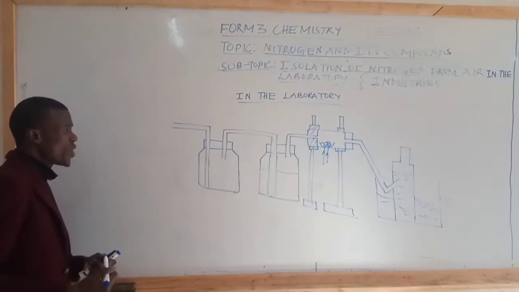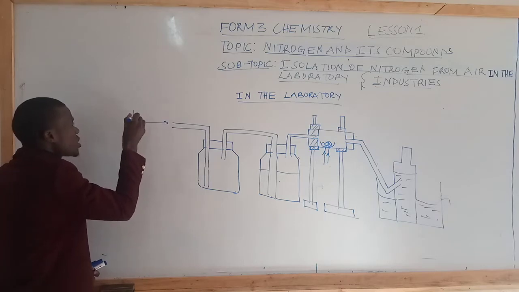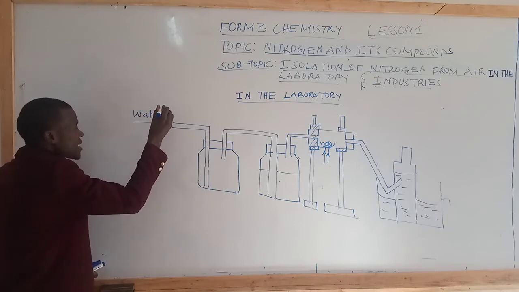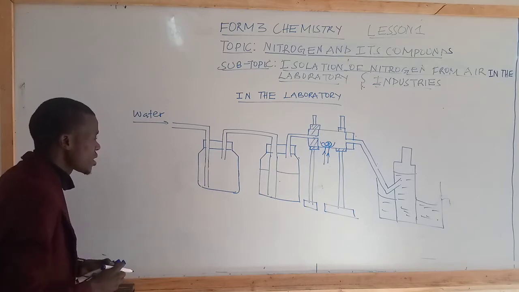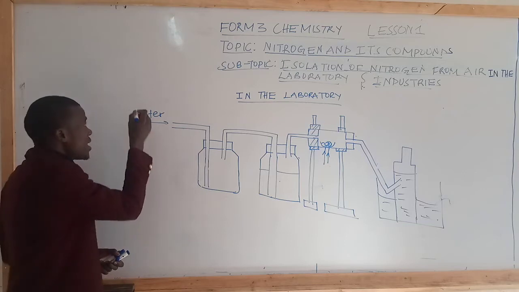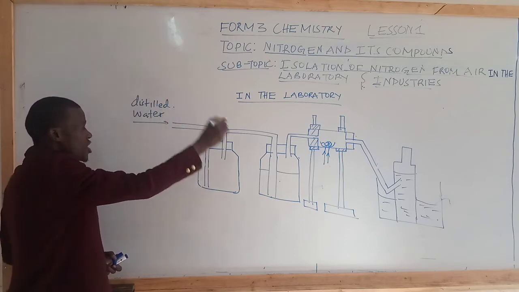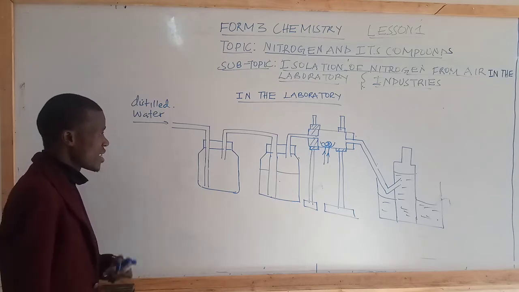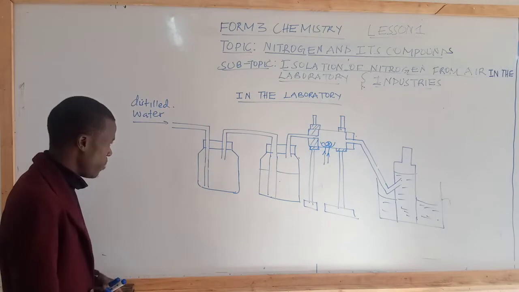The first thing we do is to pass water into the first aspirator, or you can call it reagent bottle. We pass water, and by the way, it has to be distilled water to ensure that there is no impurity that may make the process not feasible or workable.